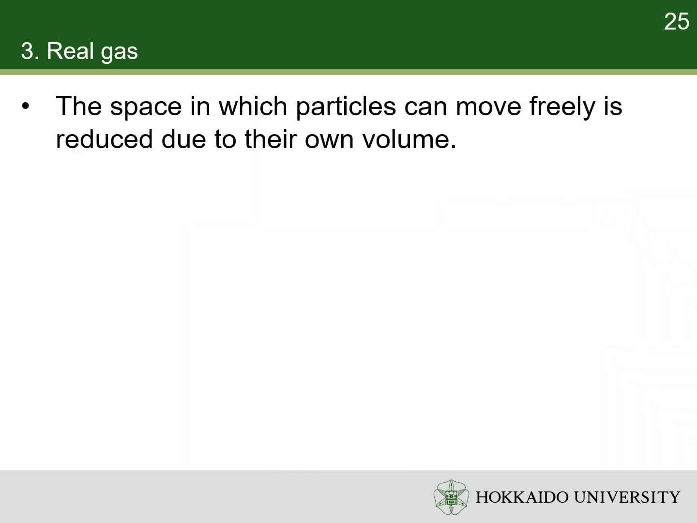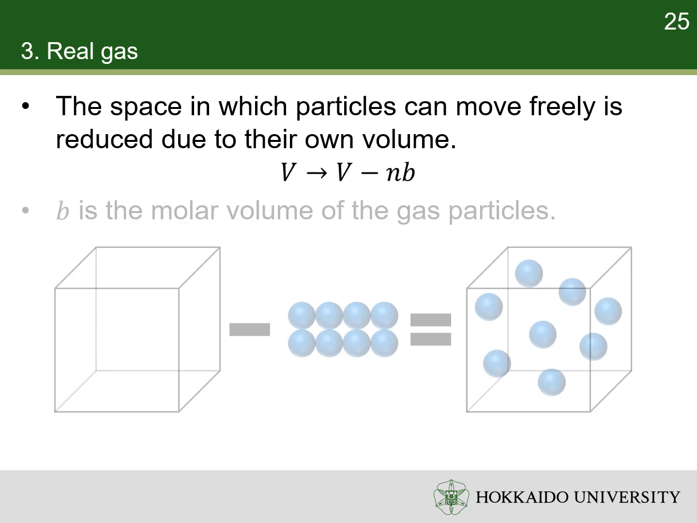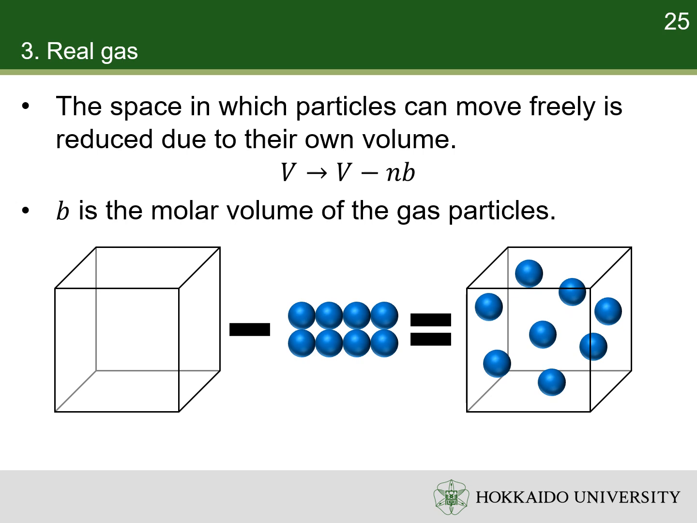Because the particles occupy space, the free volume available for motion is less than the apparent volume. So, we replace V by V minus NB, where B is the excluded volume per mole.